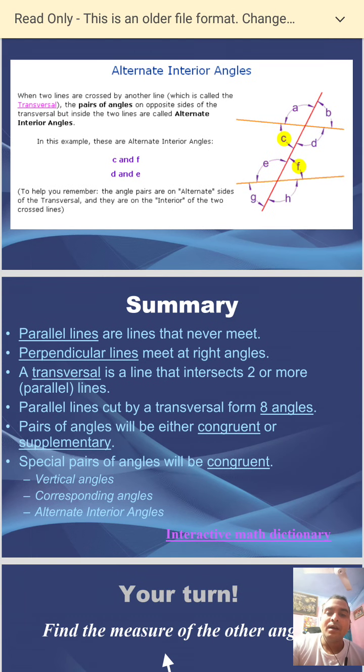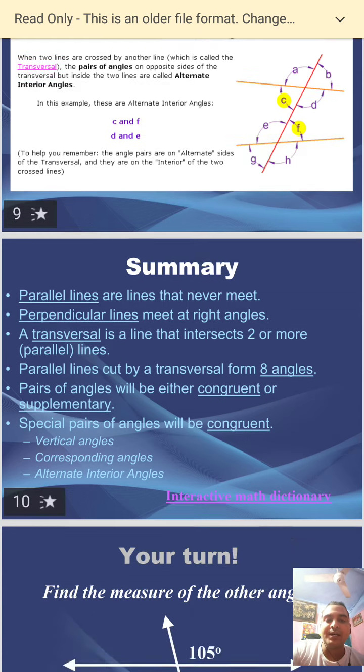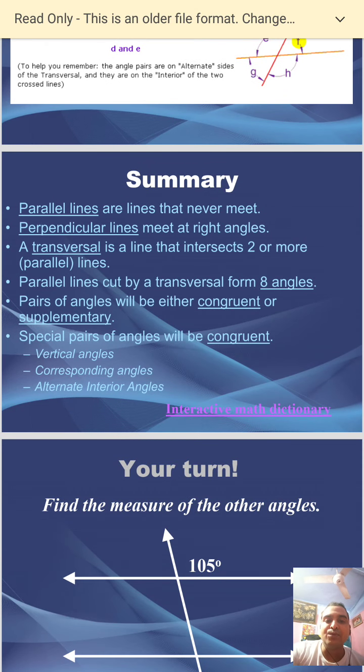Summary: parallel lines are lines that never meet. Perpendicular lines meet at right angles. A transversal is a line that intersects two or more lines. Parallel lines cut by a transversal form 8 angles. As I told you earlier, pairs of angles will be either congruent or supplementary. This point you have to remember, keep in mind. Pairs of angles are either congruent or supplementary.